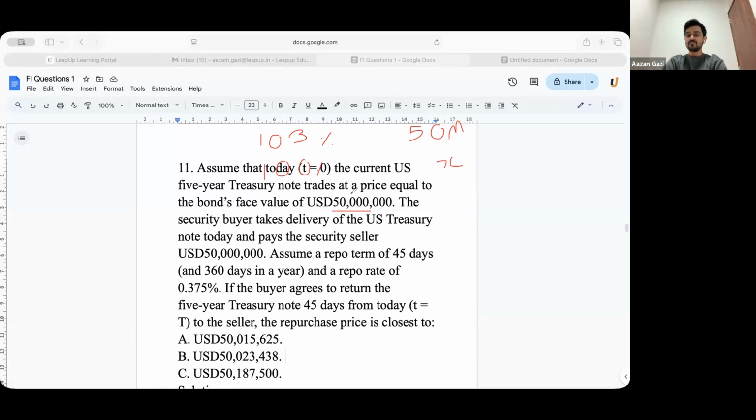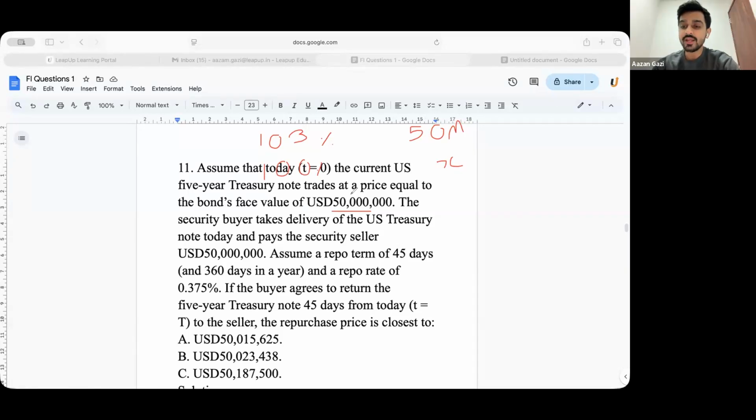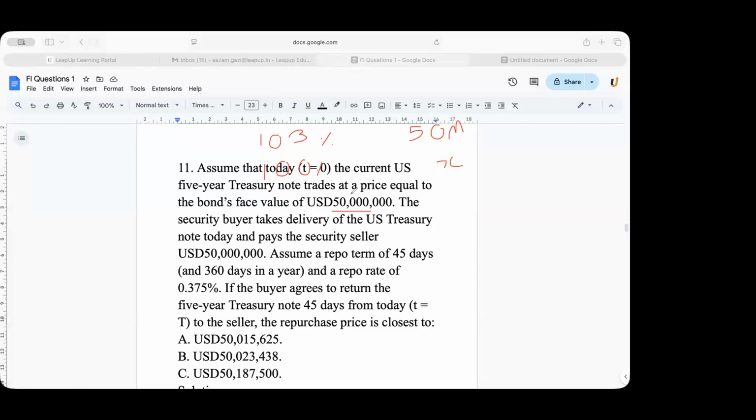कितना होता है? So that would be 50 into 1 divided by 1.03. It would be 48.54 million. Is that clear for everyone? Yes, sir.